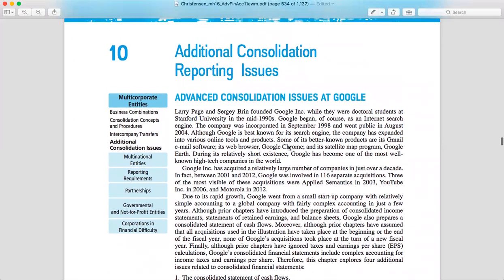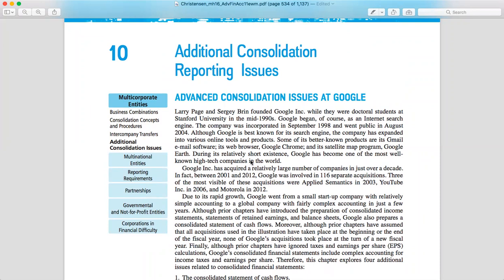So we're going to move to the next topic. It will be about additional consolidation reporting issues. Right, so as you can see, there's an illustration here. This is actually about the advanced consolidation issue at Google. If you have the time to read, I'm just going to give a brief explanation about this one.